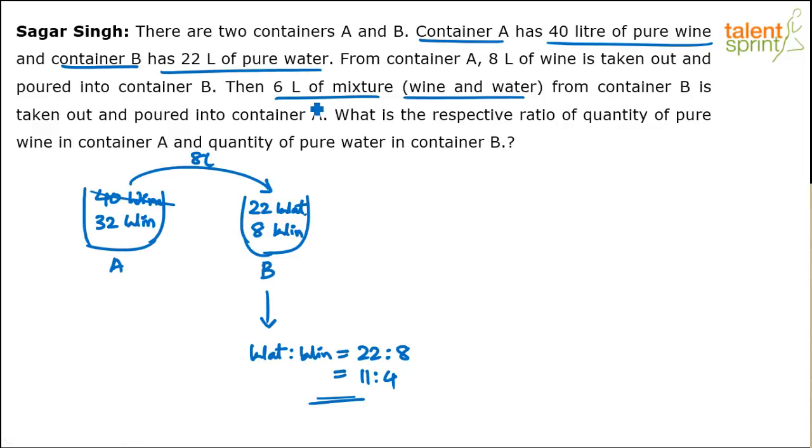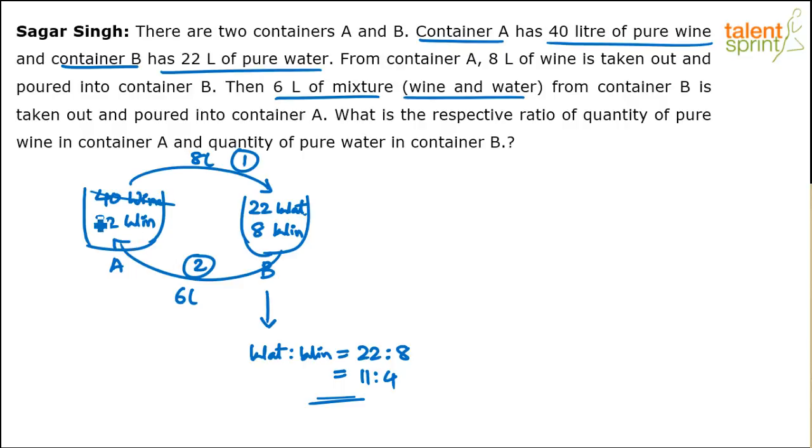Now from this container, 6 liters of mixture from container B is taken out and poured into container A. So what are we doing now? This is step 1 and this is step 2. 6 liters of mixture is taken from B and poured into container A. Now eventually container A will also become a mixture.